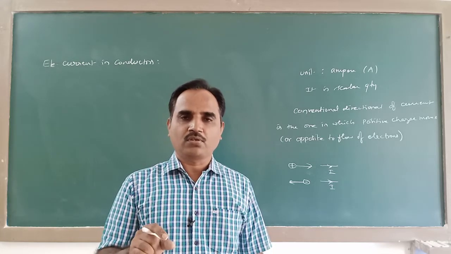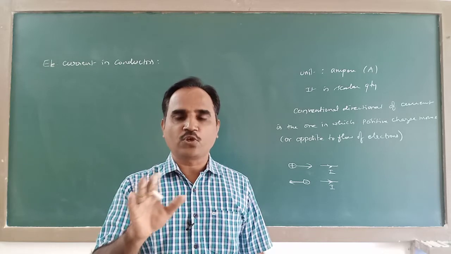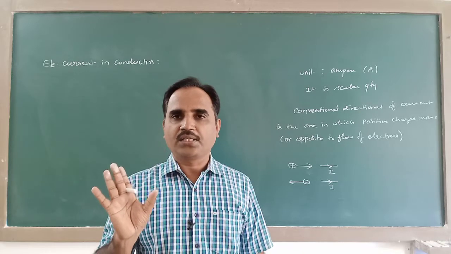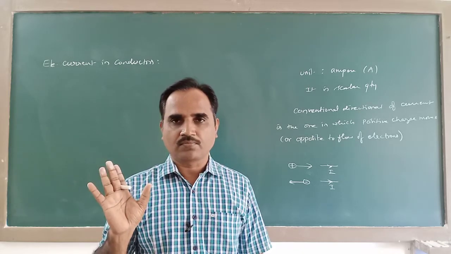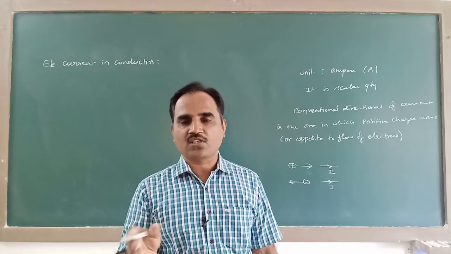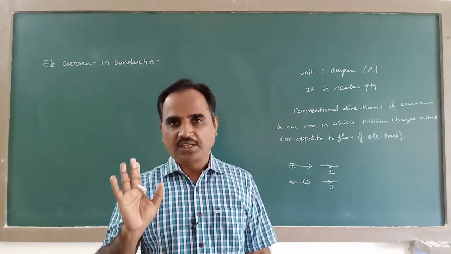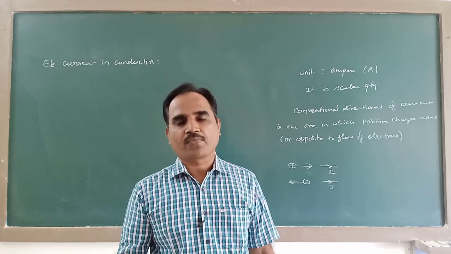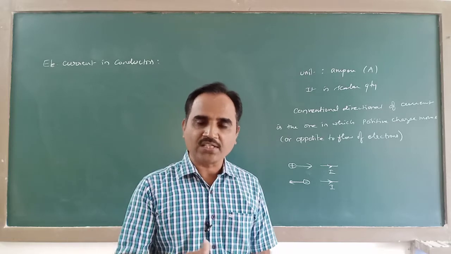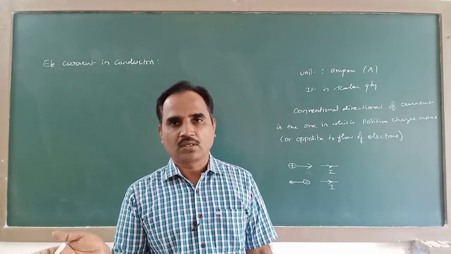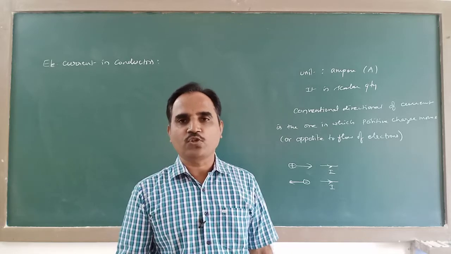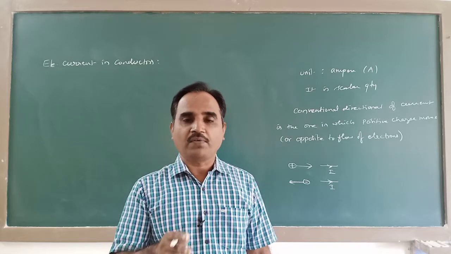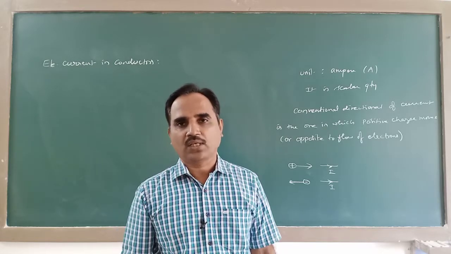In case of conductors, electric current is due to the motion of electrons. If you take a conductor, there will be plenty of free electrons. So the motion of these free electrons constitutes current. In case of liquids like electrolytes, current is due to motion of positive ions as well as negative ions. Similarly, in case of gases, current is due to the motion of these ions. So any type of charge in motion leads to current.